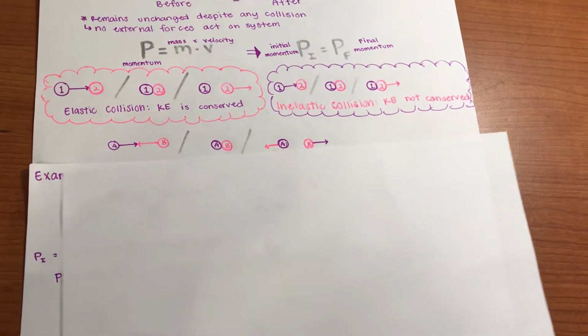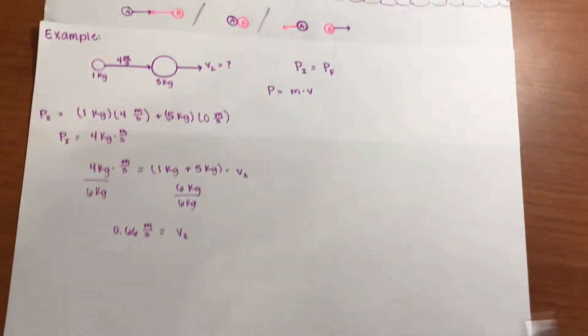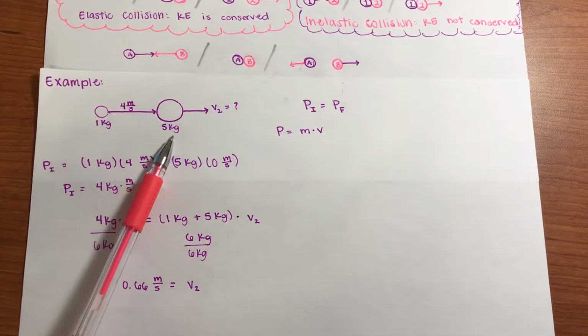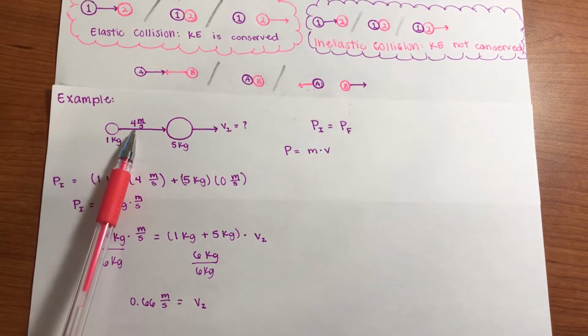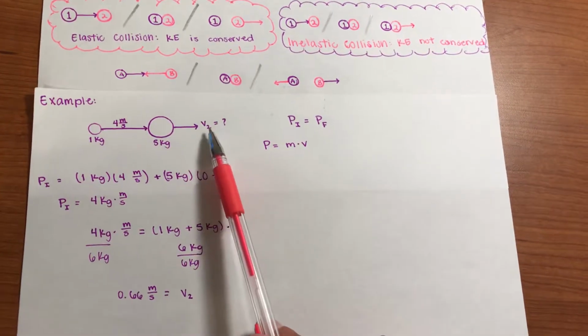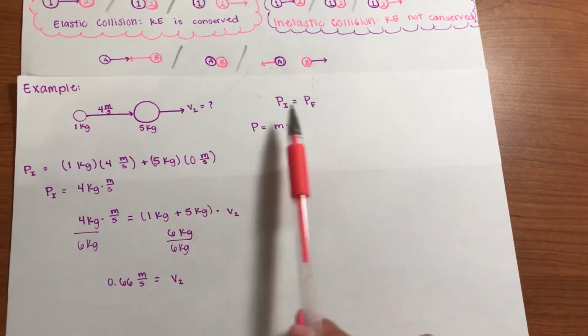We'll do one example. So, in this example right here, we have a 1 kilogram ball striking a 5 kilogram ball at a 4 meters per second velocity. So the question is asking: what is the final velocity? Let's start with the formulas.